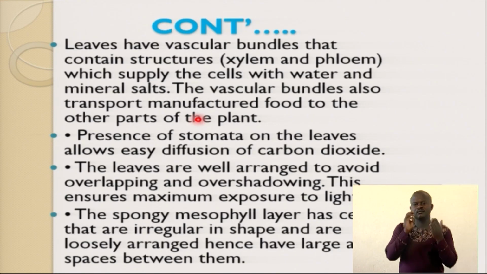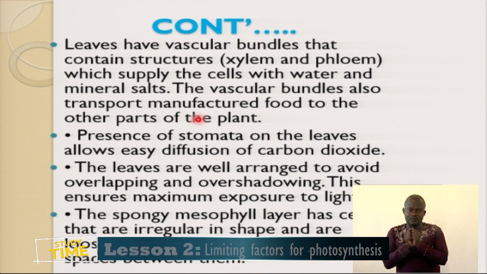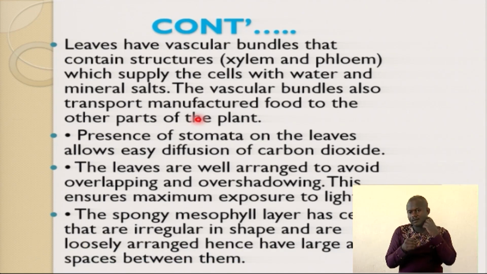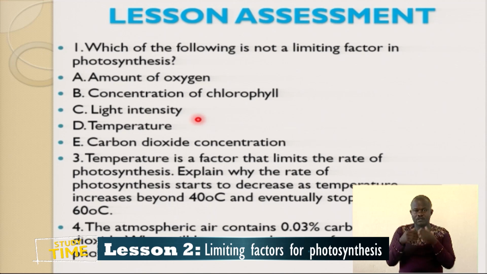We talk about the leaves having vascular bundles, the xylem and the phloem. Presence of stomata, I've mentioned it. Leaves are arranged in an overlapping manner, not covering one another, so that they're able to absorb maximum sunlight energy. Spongy mesophyll layer cells have an irregular shape and are loosely arranged, hence have large air spaces for them to absorb carbon dioxide.